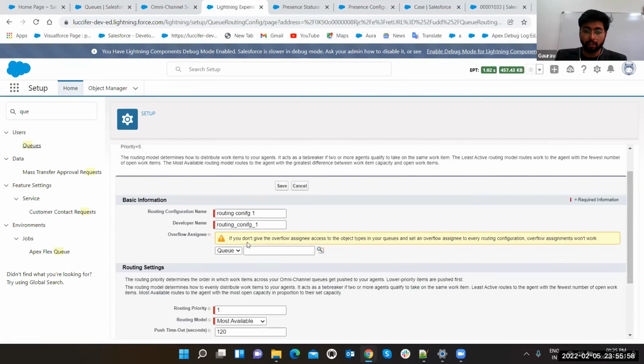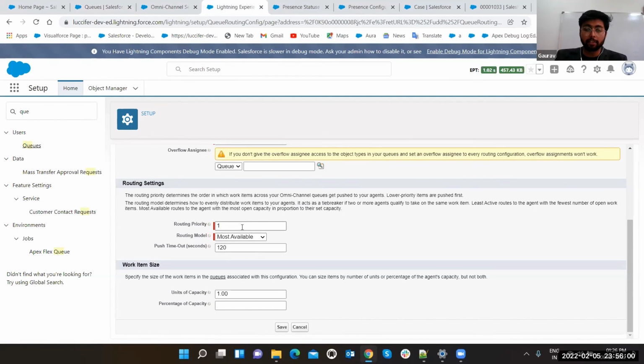Just fill all the mandatory details. It is routing priority, just like other priorities 1, 2, 3, 4, 5. What is this model? Least active, most available. You can select it. And this is the push timeout setting. It means suppose you have connected to a user, but the user is not responding for this many seconds, then it will automatically get disconnected. Okay. And this is the capacity load also, the number of users it can handle. Just click on save button.